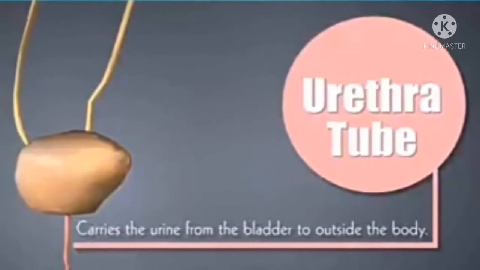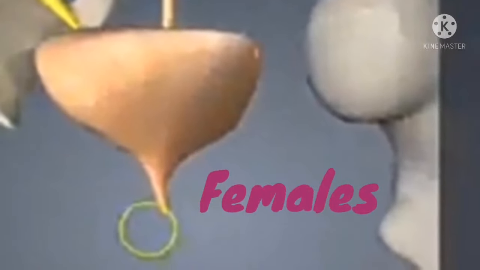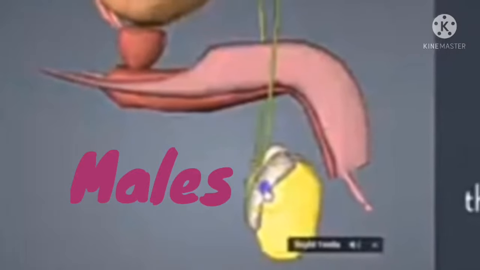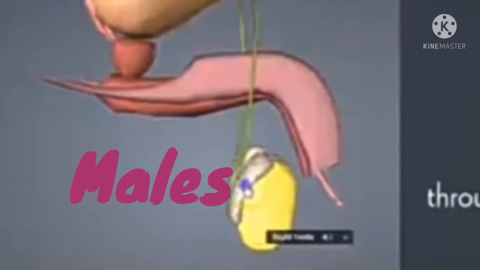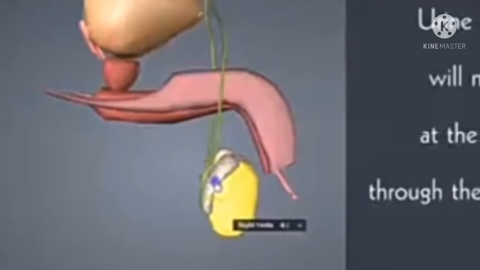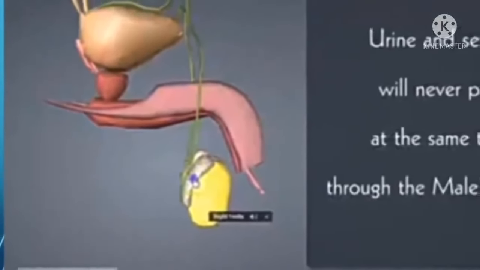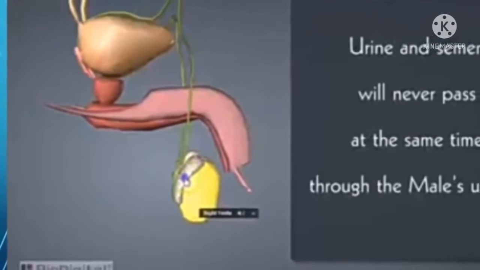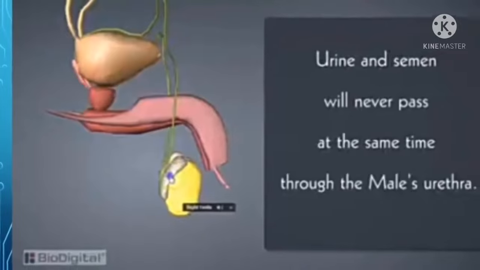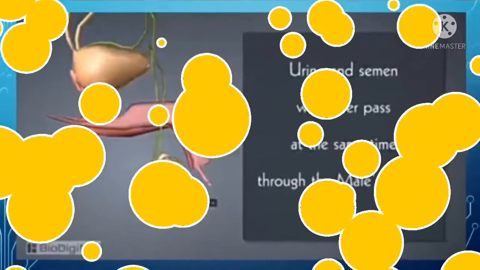The urethra is 4 centimeters long in females and 20 centimeters long in males. Its opening is separate in females, but it is common with the reproductive tract in males, so it is called the vestibule. So, urine and semen will never pass at the same time through the male's urethra.